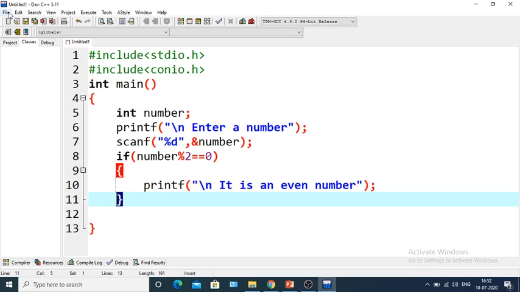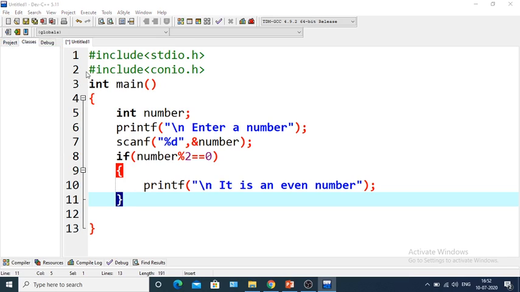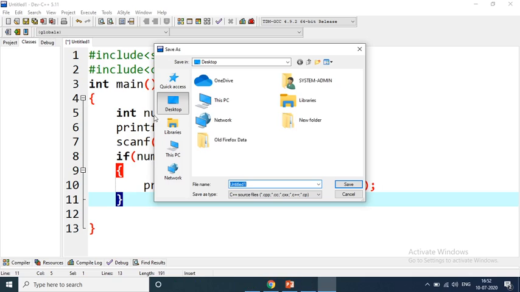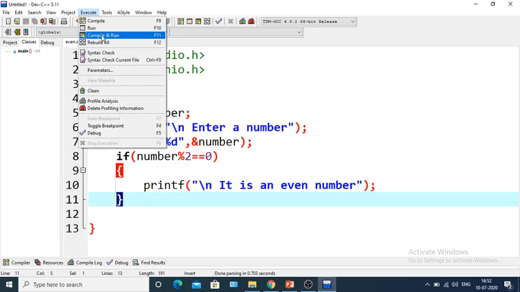Okay, so let's save the program first. Save as. Within the save it at desktop. So the program name is even.c. Okay, so I'm saving it. Next I will execute it, compile and run.